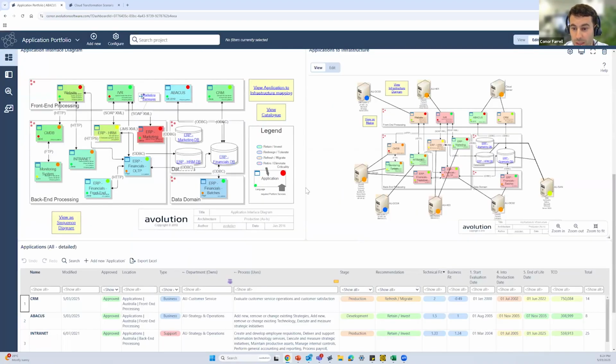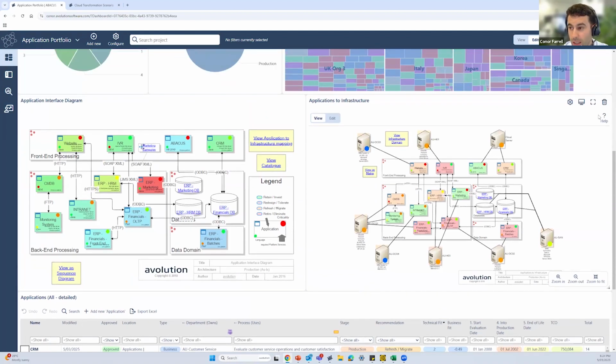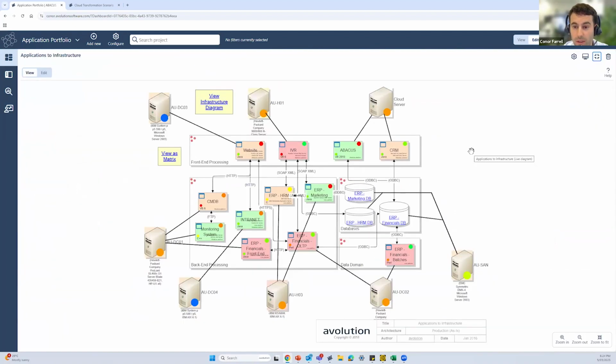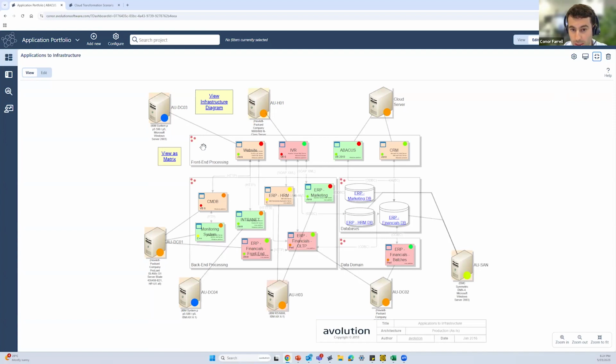Now, the next step might be to see how our different components or applications relate out to our different solution architecture. That's what you can see here. Bit of a more detailed diagram than what we had in our application interface diagram. Here, just bringing in the different servers that relate to each of these components. But this would allow us to have the first step in getting an idea of our current state, where we had all of our servers on a physical landscape, and maybe where we want to bring it across to a cloud environment. So we could look at getting an idea of what applications were previously hosted on a physical landscape, and ultimately what needs to be brought across to that cloud environment.